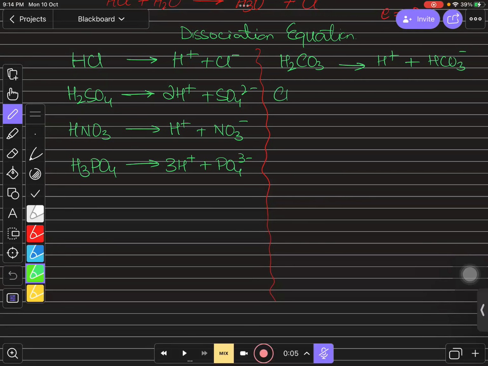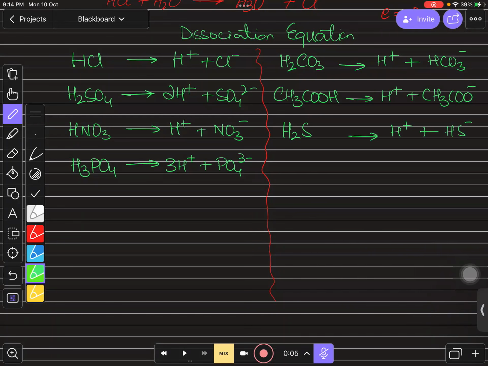If I have ethanoic acid, which is vinegar, it will break down into H positive and CH3COO negative. If I have H2S and add it into the water, it will break down into H positive and HS negative.